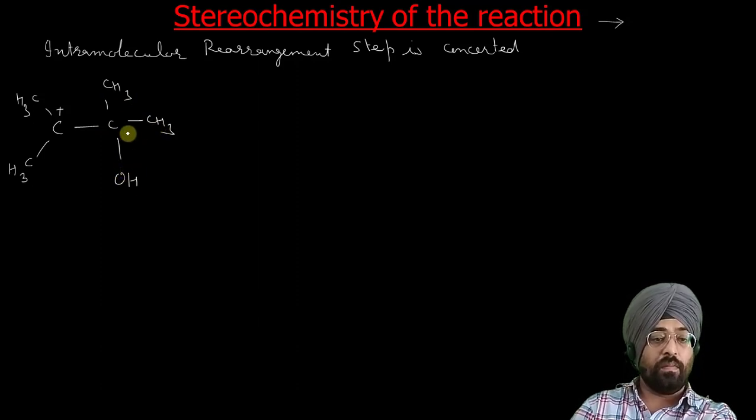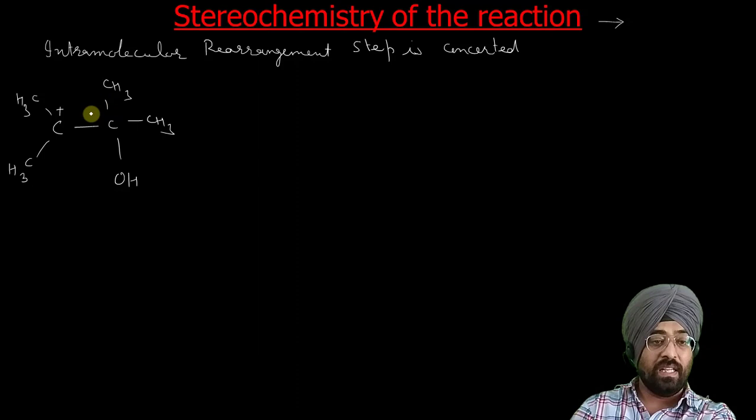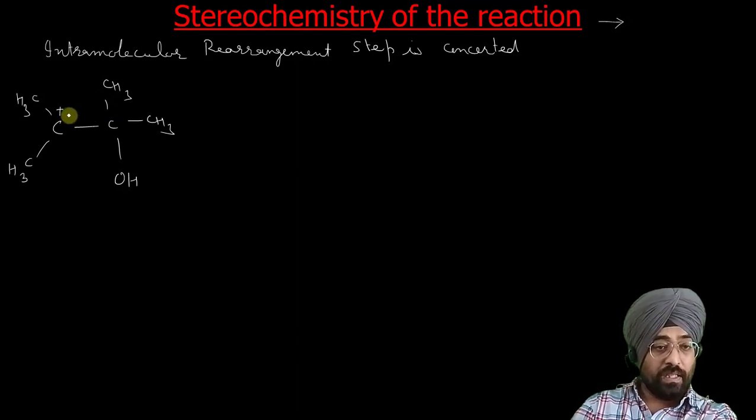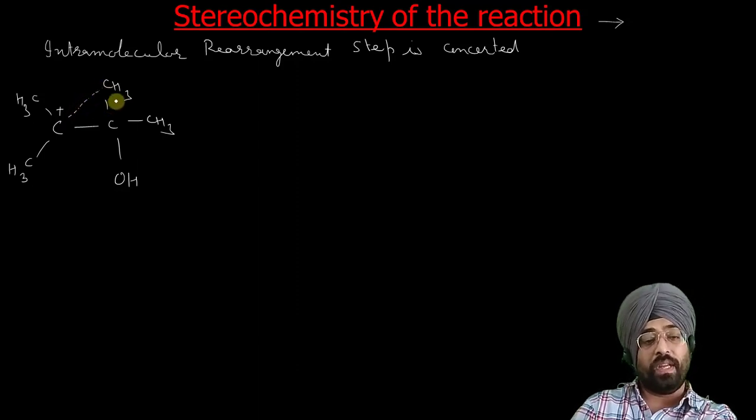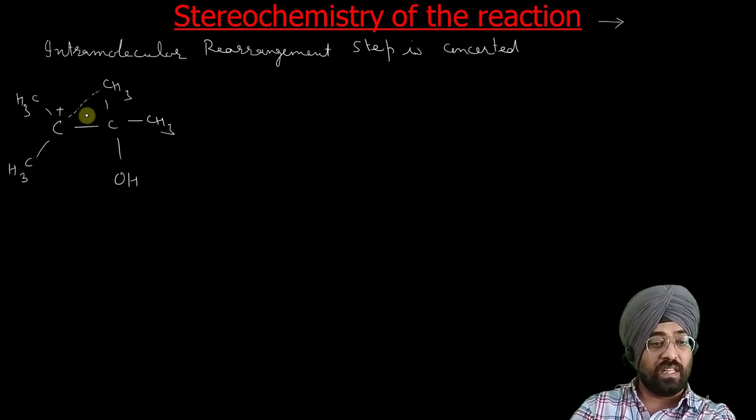So concerted means this bond has to break and this new carbon-methyl bond has to form. It starts forming without this bond being completely broken. So it is not like the methyl is completely broken off and then gets attached here. Actually it is a concerted step.